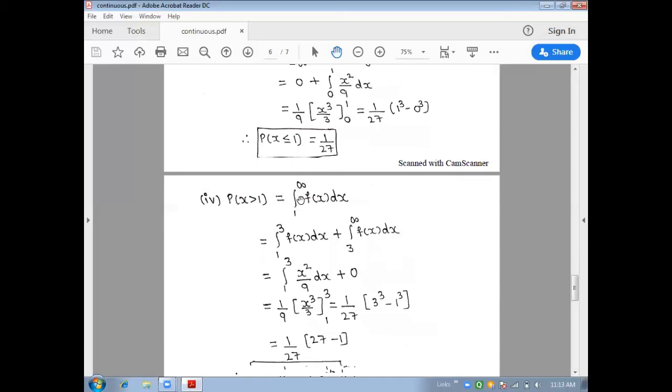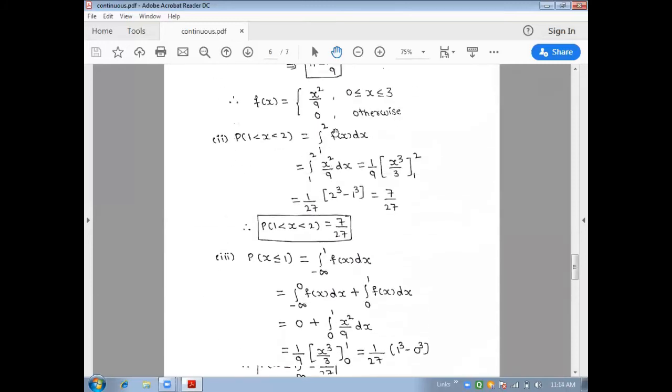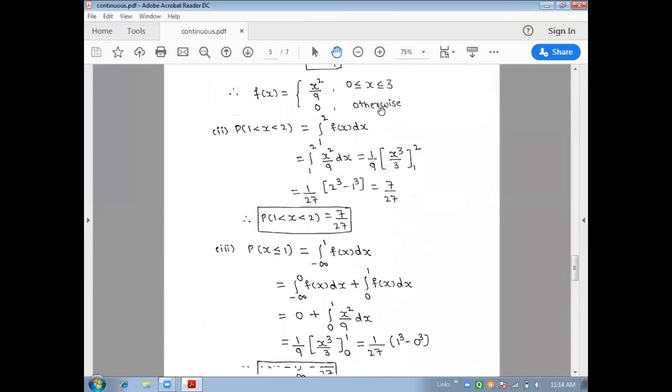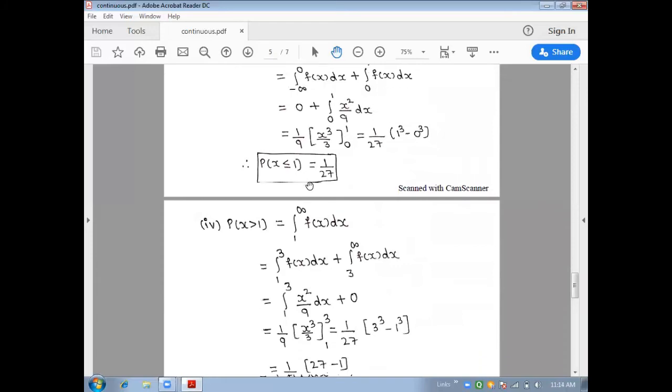So integral 1 to infinity f of x dx is equal to integral 1 to 3 f of x dx plus integral 3 to infinity f of x dx. Because to substitute this function we have to take between 0 to 3 only. In between 0 to 3, we can have 1 to 3 f of x dx plus 3 to infinity f of x dx. So this value will be 0.